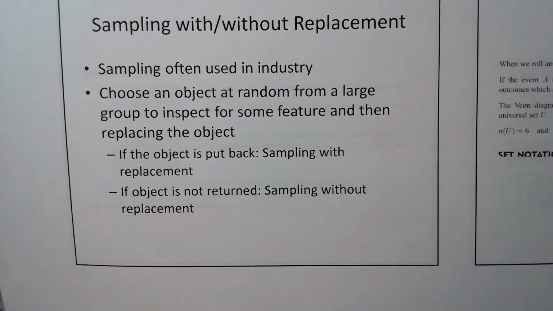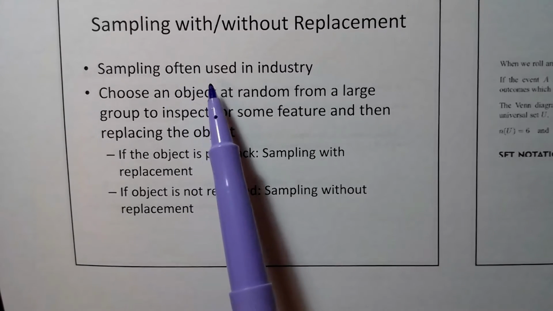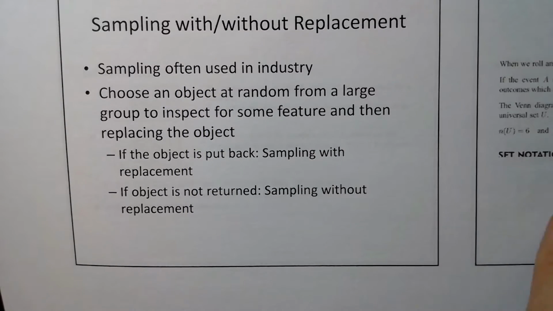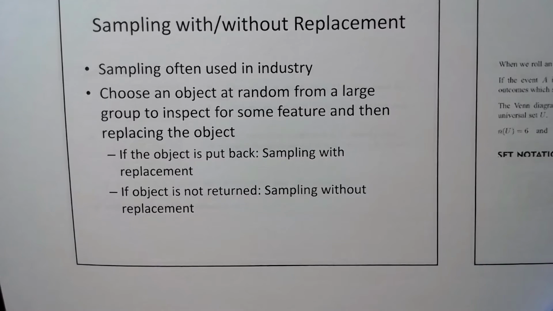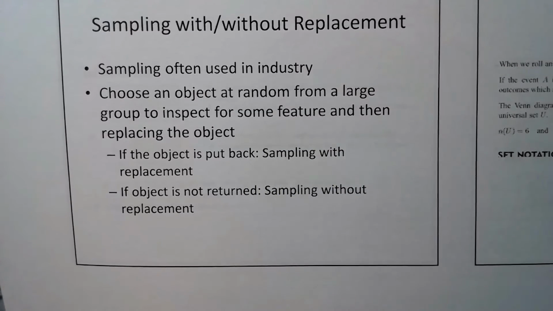Maybe I'll go on. But we have sampling without replacement. This occurs a lot in industry, especially when they're making widgets. Maybe Apple's making the new iPhone and they want to test how many defective phones are in a batch of, say, 1,000. A lot of industries that produce things we like to buy will often test their products to make sure there are no defects. Calculator makers, keyboards, you name it.